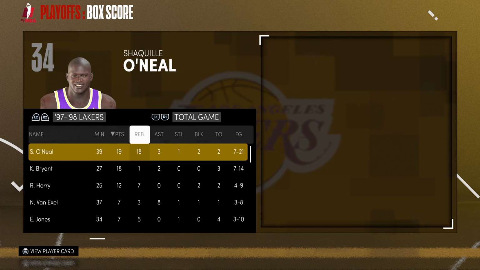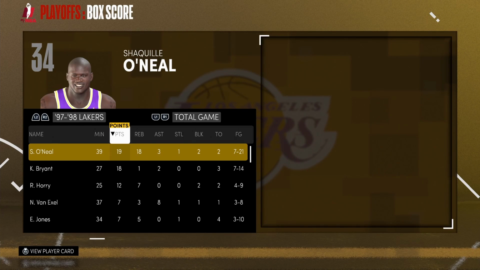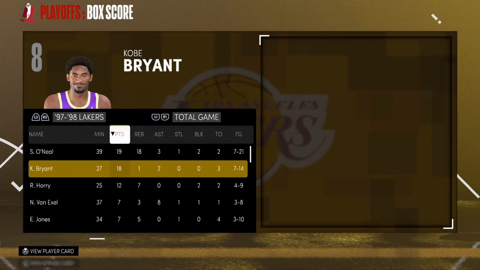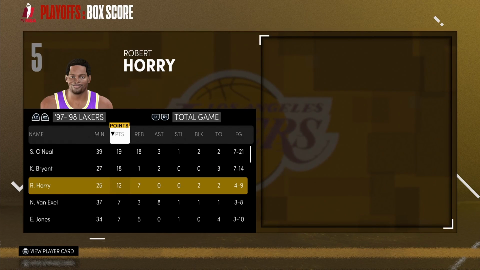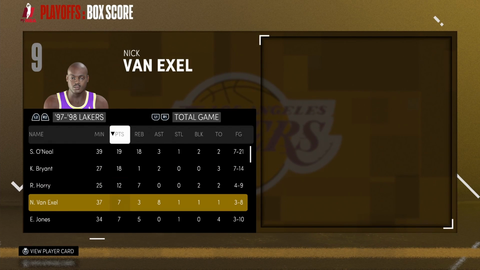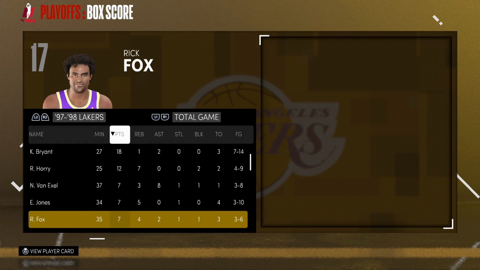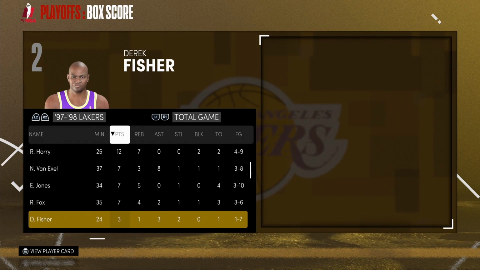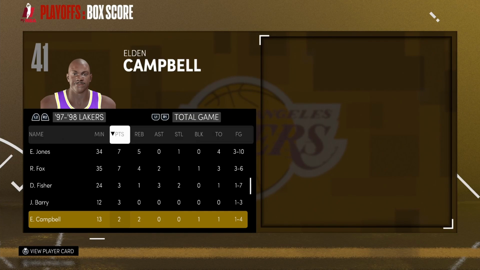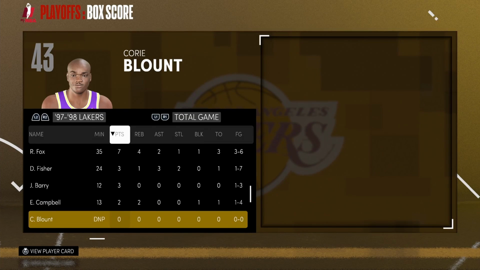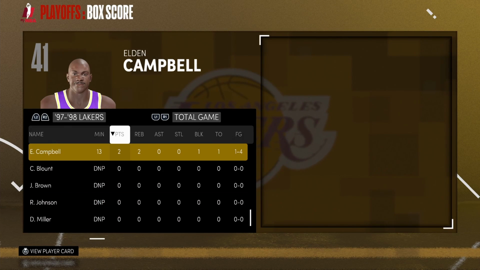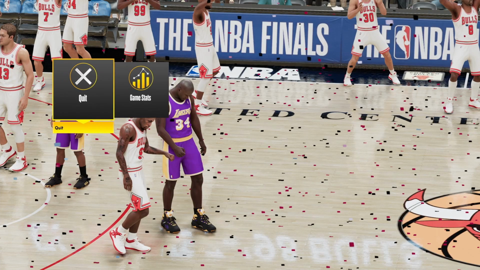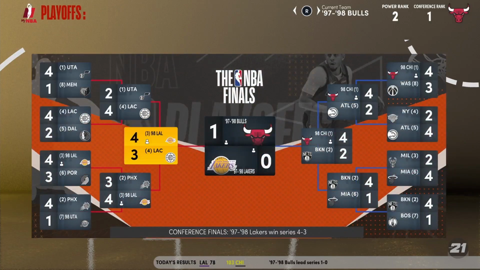For the Lakers stats, Shaq had 19 points with 18 boards and 3 assists, Kobe with 18 points, 1 board and 2 assists, and Robert Horry with 12 points, 7 boards, no assists. Nick Van Exel 7, Eddie Jones 7, Rick Fox 7, Derek Fisher 3, John Barry 3, Eldon Campbell 2, and Corey Blount 0. Nothing too big, nothing too serious. Let's get into game 2 of this simulation and see how the series goes from here.